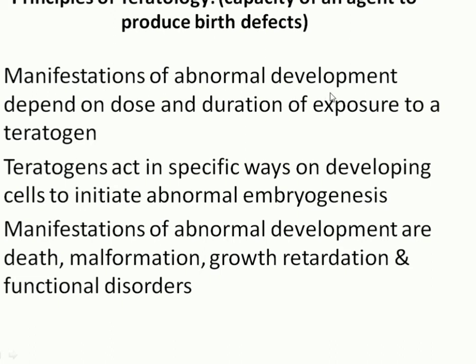The manifestation of abnormal development depends on the dose and duration of exposure. Small dose, small effect, and the duration of the exposure is also important. If the duration of exposure is longer, the outcome is congenital anomaly. So teratogens act in specific ways on developing cells to initiate abnormal embryogenesis. The manifestations of abnormal development may be death, malformation, growth retardation, and functional disorder.